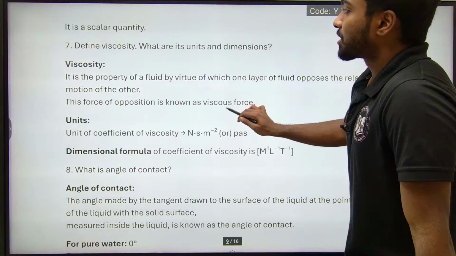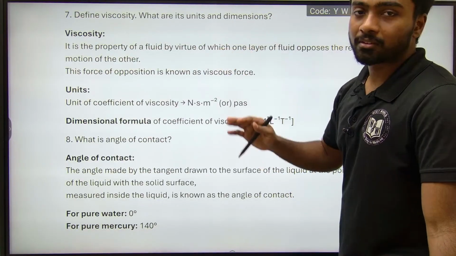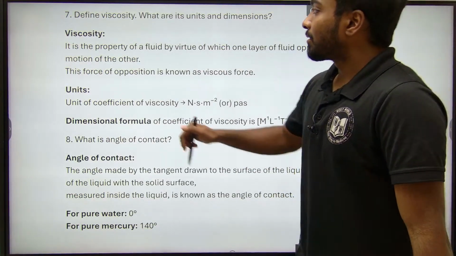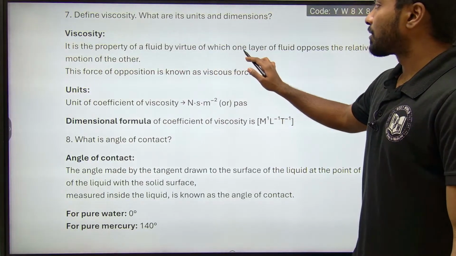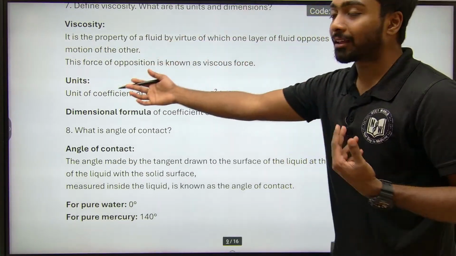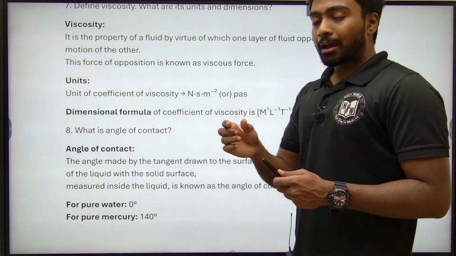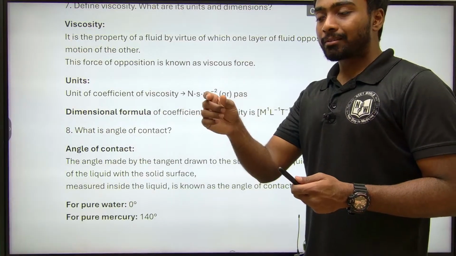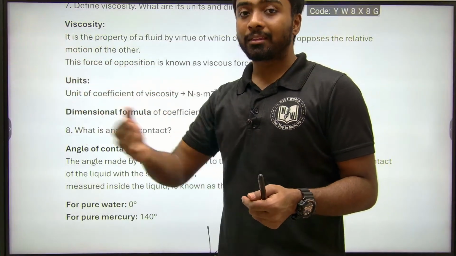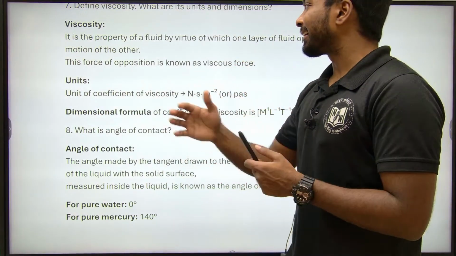Next question: define viscosity and what are its units and dimensions. It is a property of a fluid by virtue of which one layer of a fluid opposes the relative motion of the other layer. When a liquid is going to the right side and some other liquid is coming from the left side, it opposes the relative layer.